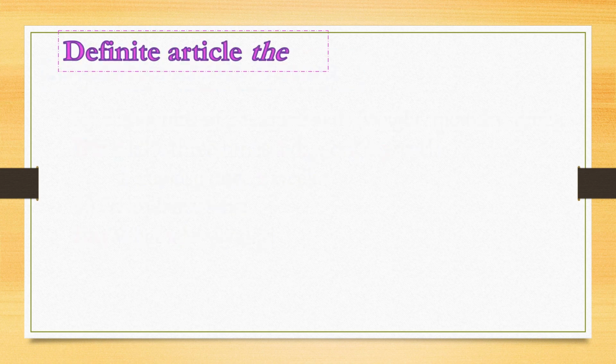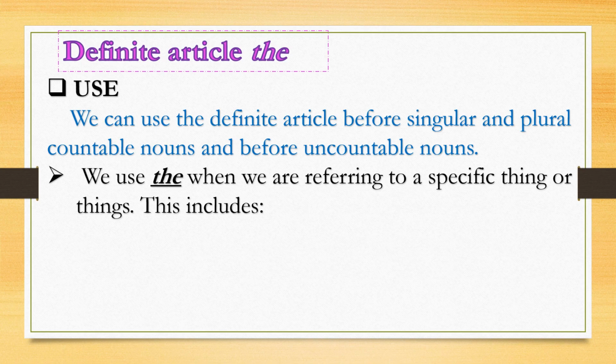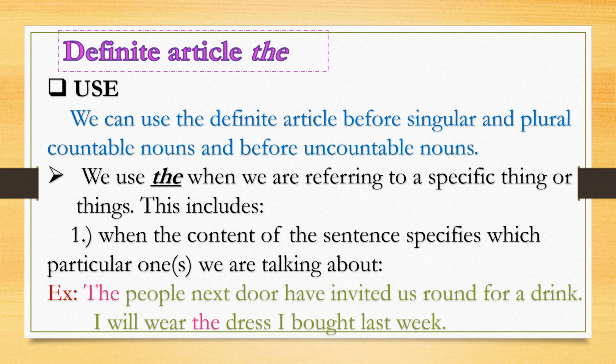Definite article the. We can use the definite article before singular and plural countable nouns and before uncountable nouns. We use the when we are referring to a specific thing or things. This includes when the content of the sentence specifies which particular one we are talking about. For example, the people next door have invited us round for a drink. I will wear the dress I bought last week.